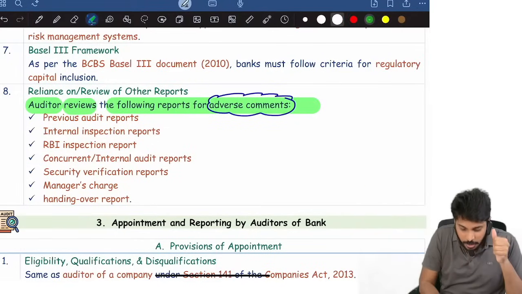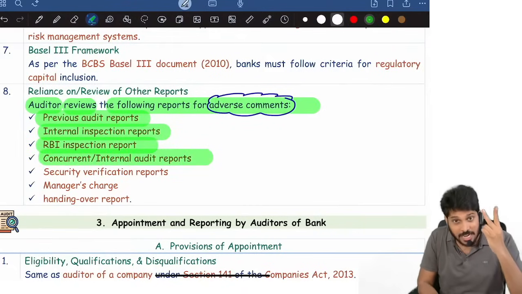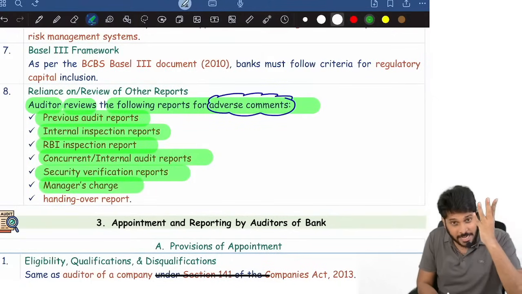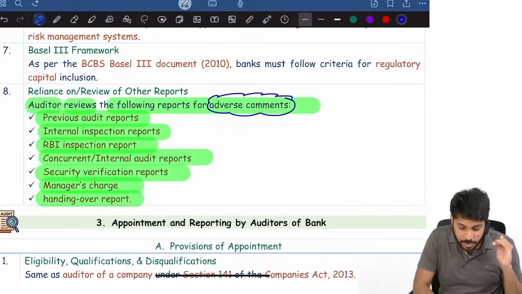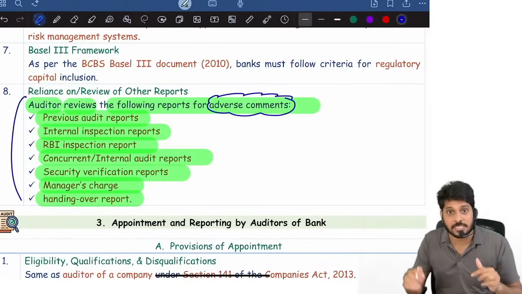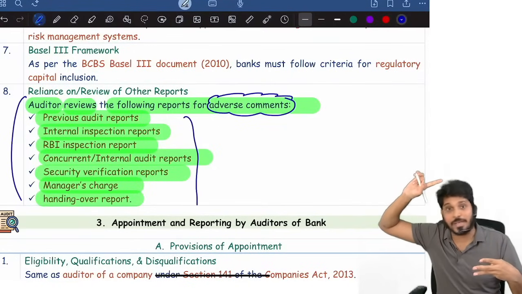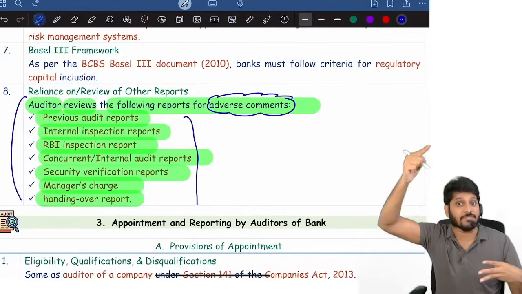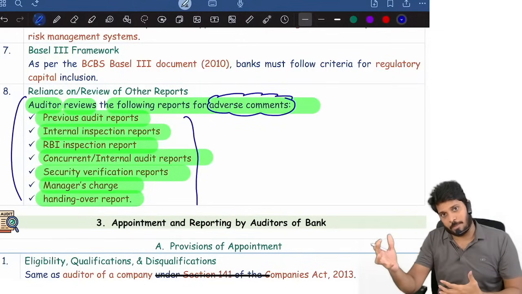What reports? Our previous auditor's report, internal inspection report, RBI inspection report, concurrent or internal auditors report, security verification report, manager's charge report, handing over report. In the exam they may ask you an MCQ also. The auditor will review various reports for adverse comments. They will give three points from any of these, and one point as an additional report. Compliance with SLR is a report we give. This is a report we receive to review adverse comments.